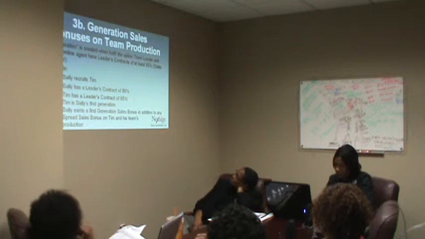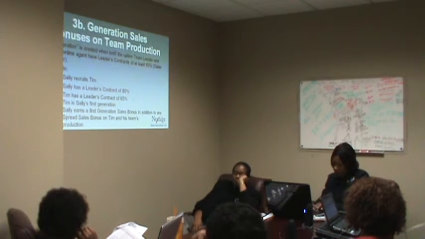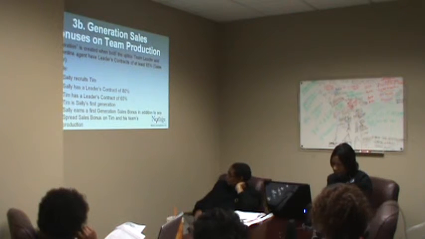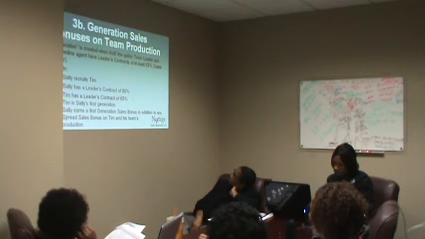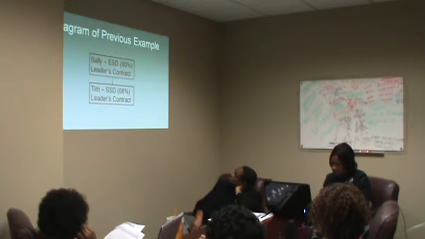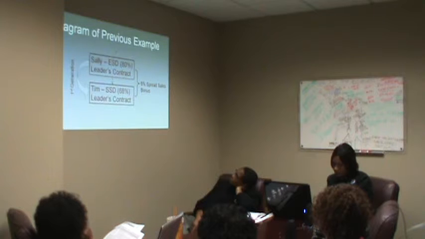Now that's very important. This is in addition to the spread sales bonus that you get on Tim and his team production. So on Tim and anybody that Tim brings in, Sally would be eligible for that generation and spread sales bonus. Let's take a look at it graphically here. We see Tim has the leader's contract for 68. That would be a 6% spread, and that would also be a first generation. So in this case, Sally would get a 6% spread plus a first generation.